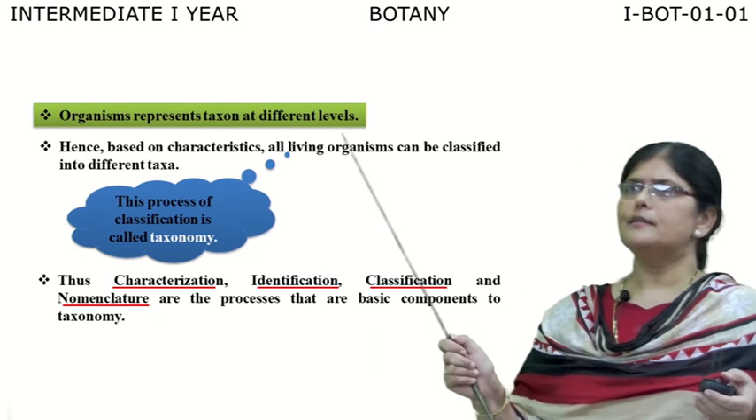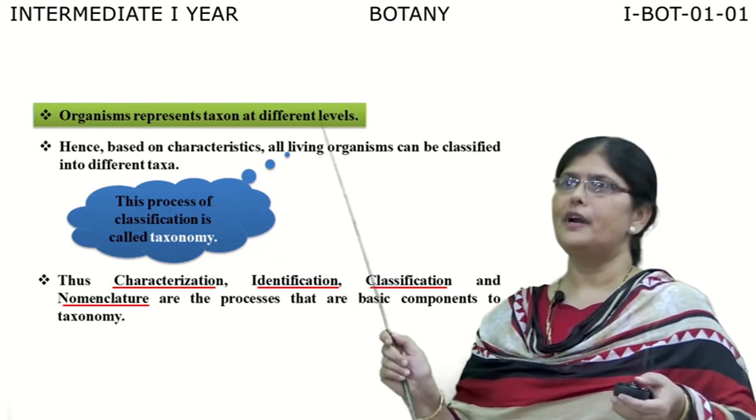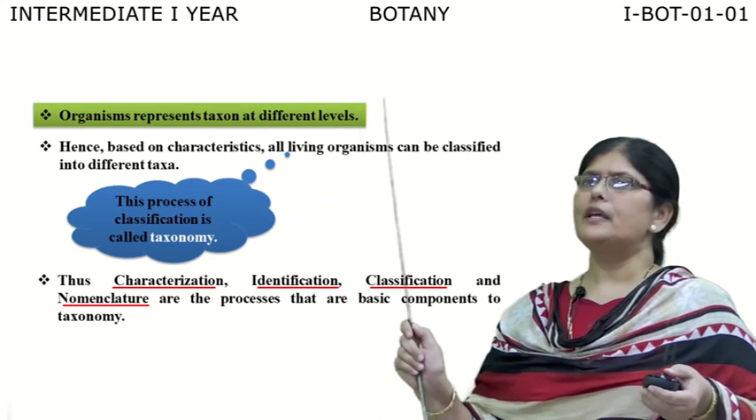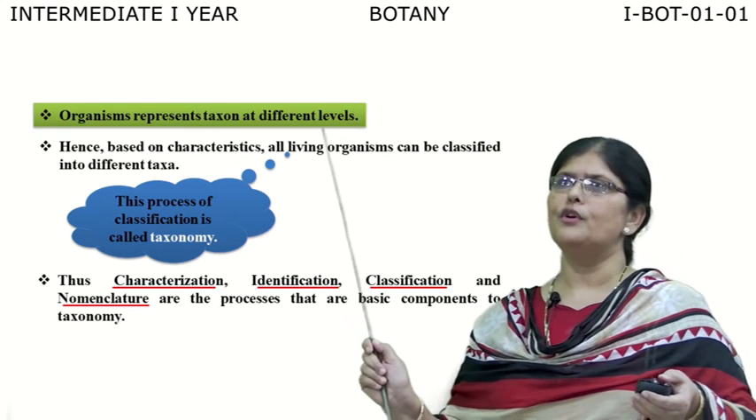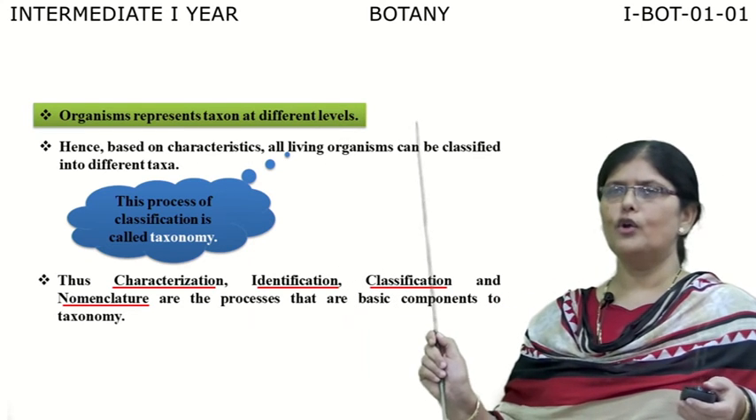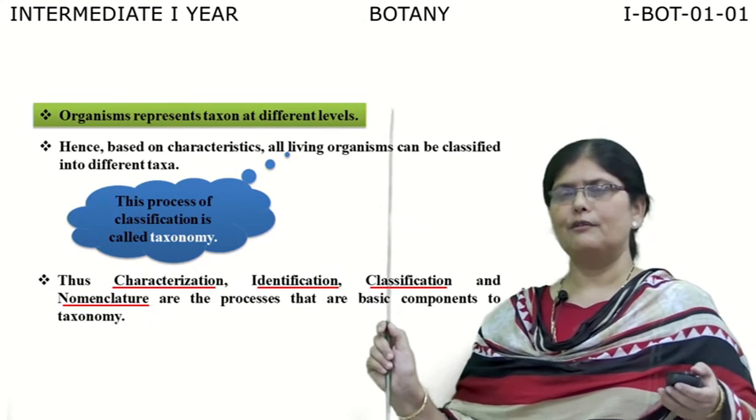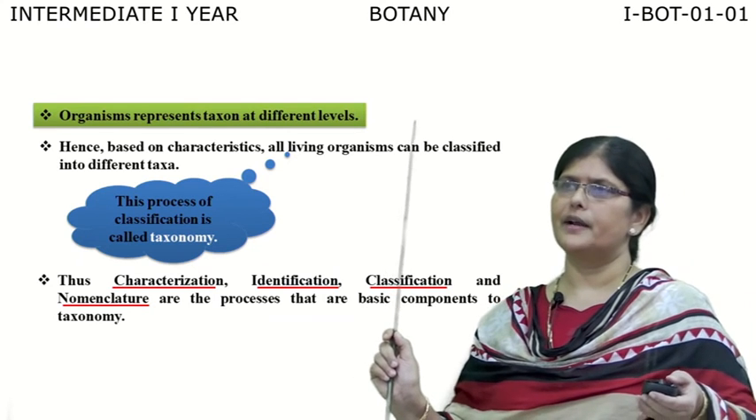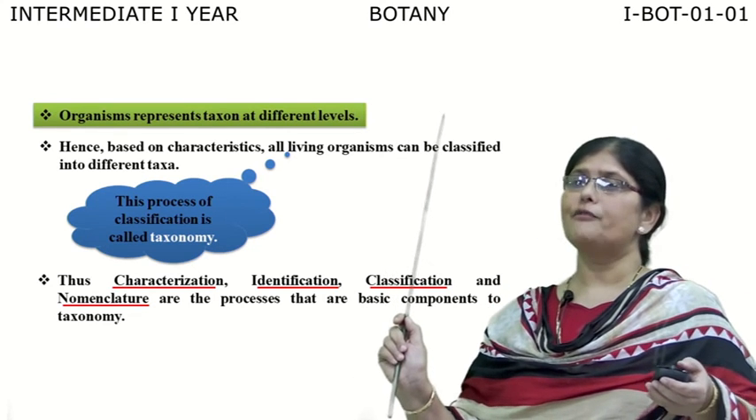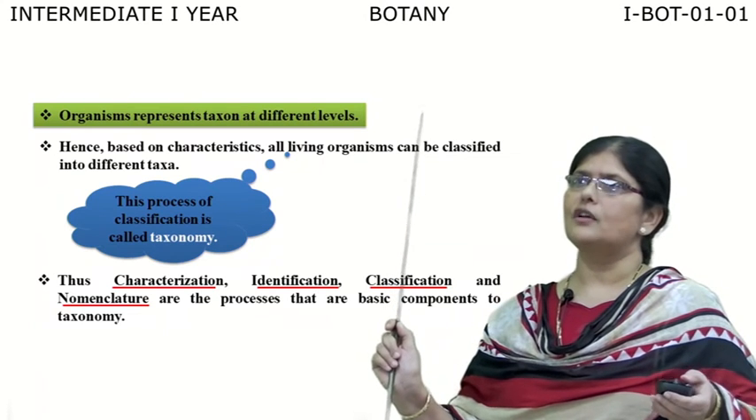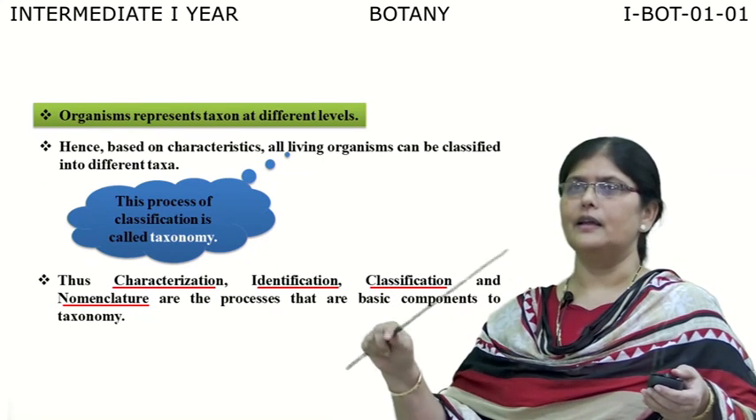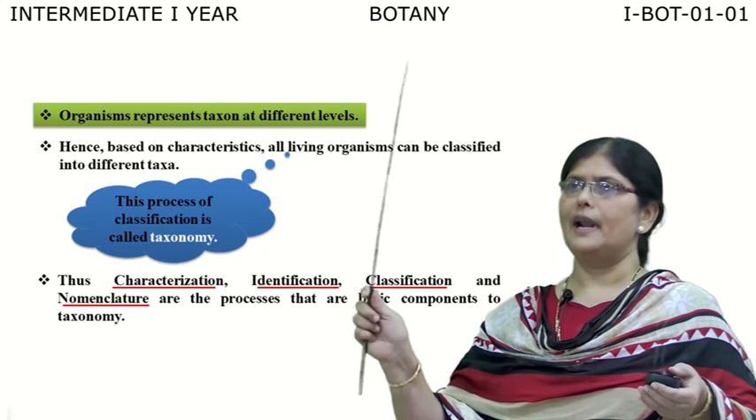Now, organisms represent taxon at different levels. Based upon the characteristic features, all living organisms are classified into different taxa. What do we mean by different taxa? We have so many living organisms surrounding us, right? All the living organisms are first grouped or given different taxon, and these taxons are present in the form of a hierarchy, in the form of the steps of a ladder.